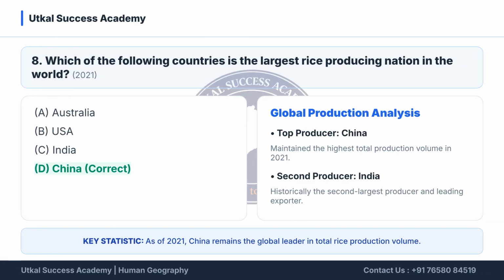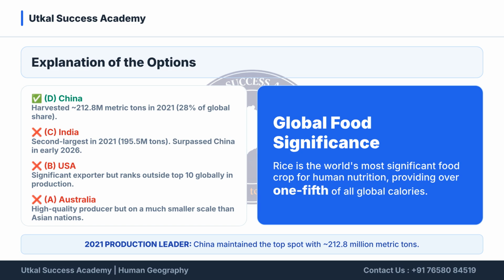The final question is about the largest rice-producing nation. The answer is D, China, which remains the global leader in total rice production volume as of 2021. India is the second largest producer and a leading exporter. Rice is globally significant, providing over 1/5 of all global calories. China led 2021 production with 212.8 million metric tons, followed by India.